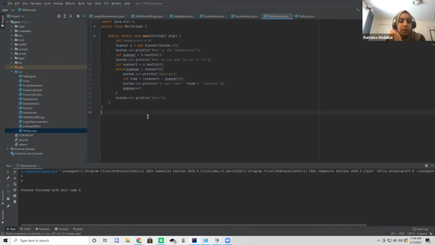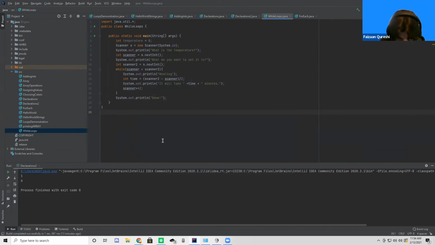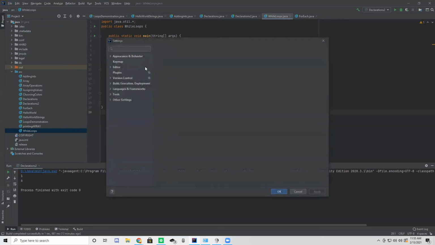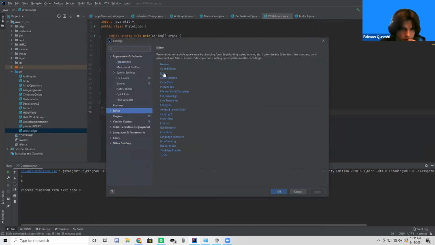No, it doesn't work. Go to Preferences, Editor, Colors and Fonts.